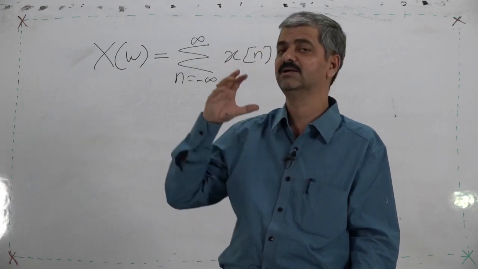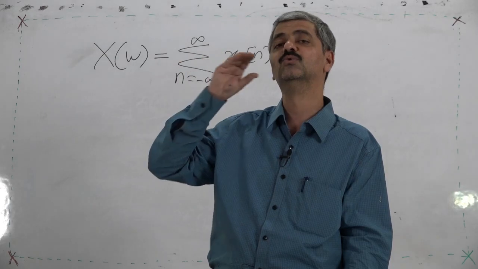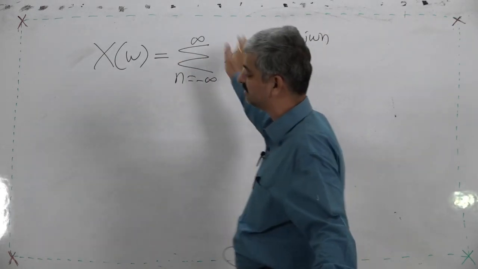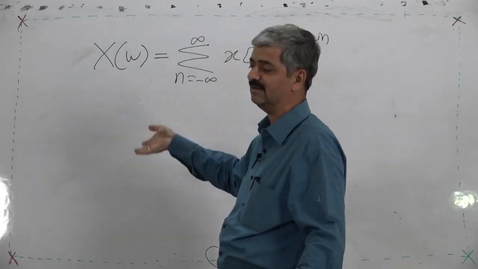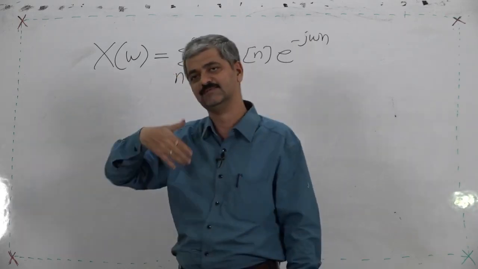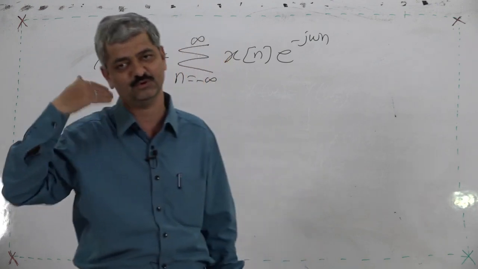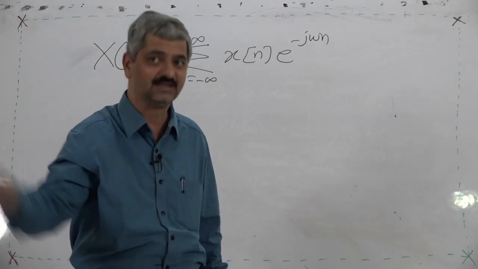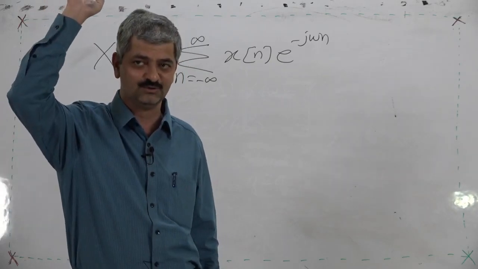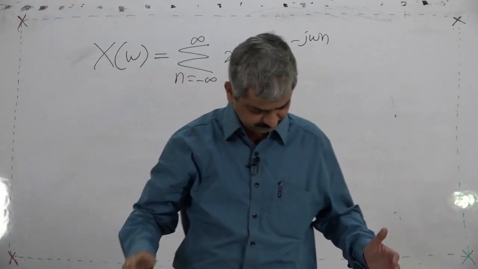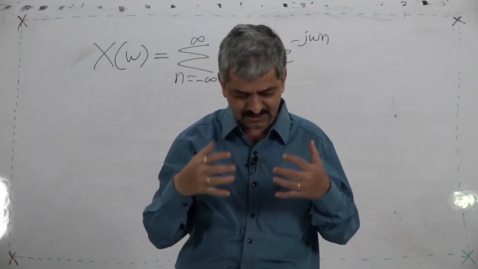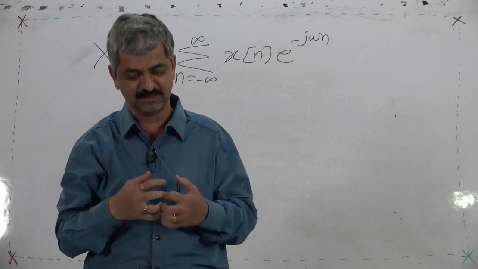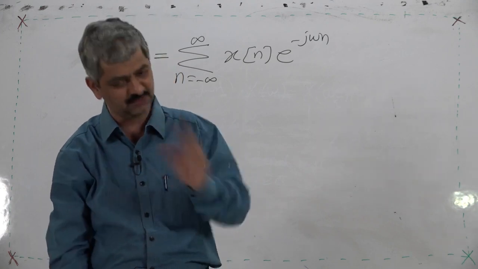It is for transforming a discrete to a continuous function, because why is the sum to be taken? Because the logic is we are transforming a sequence over n into a function over omega. So, the transform function over omega should not consist of n. Now, actually what is the logic behind this transformation? I will give a simple thing, it is not an invertible transformation.